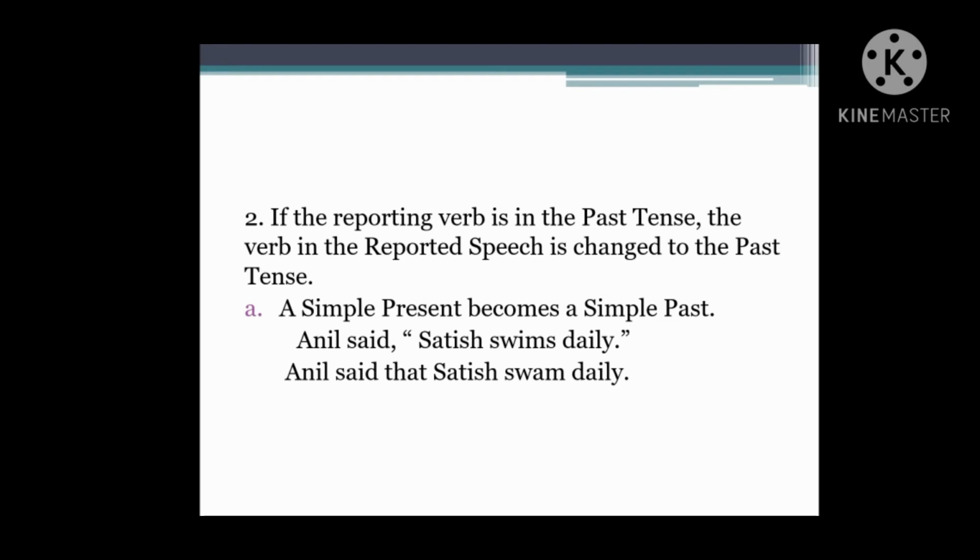Example, Anil said, Satish swims daily. Said, the reporting verb is in past tense. So we have to see that the sentence will change into past tense. Anil said that Satish swam daily. Swim past tense is swam. So the answer is Anil said that Satish swam daily.